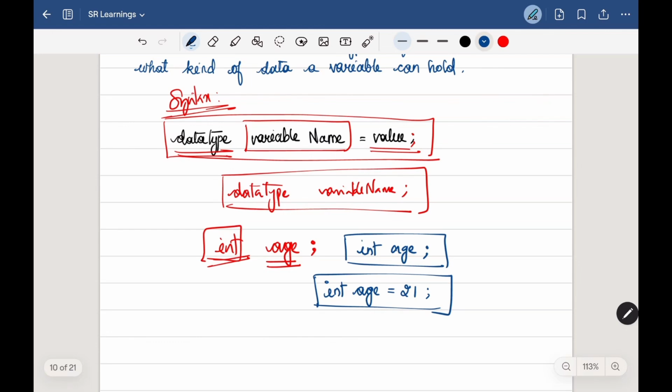And here is one question. I just used age as a variable name, right? So what are the different ways we can derive the variable name? Can I give a variable name like one age or age comma 5? Is it possible? So here we should know how to declare a variable name, like what are the rules for defining the variable name. So let's see one by one.